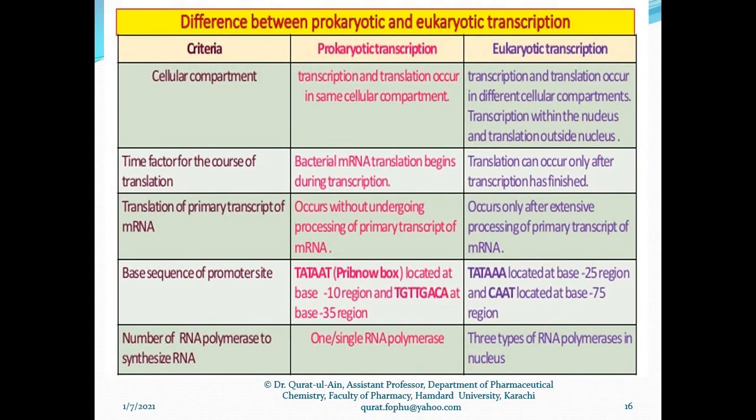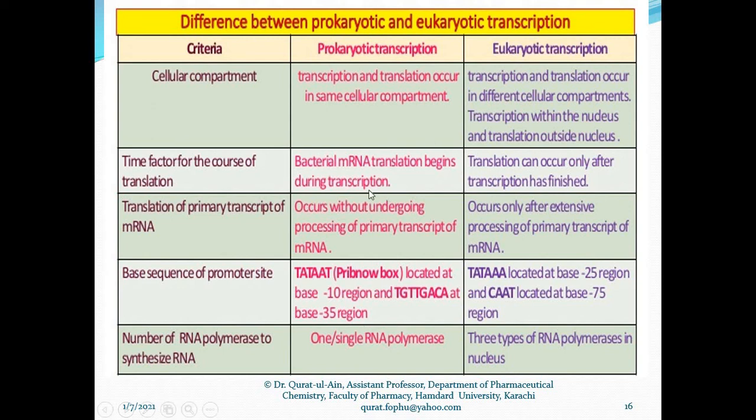Now we have to discuss the difference between prokaryotic and eukaryotic transcription. There are various differences, but one of the most important is the different enzymes used for prokaryotic and eukaryotic transcription. The other difference is the different consensus sequences recognized by the prokaryotic and eukaryotic RNA polymerases.